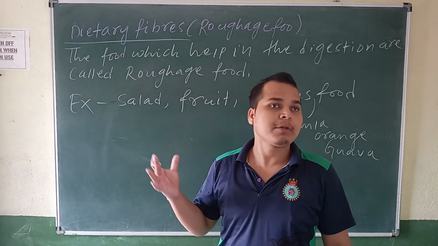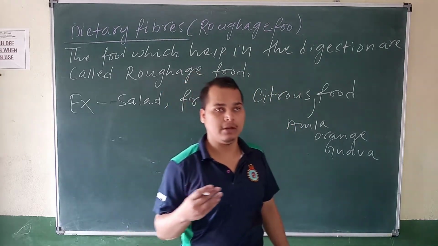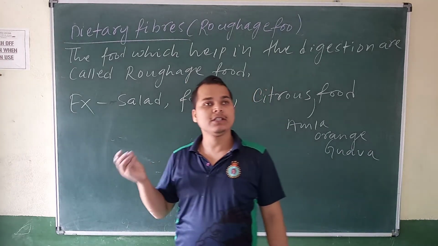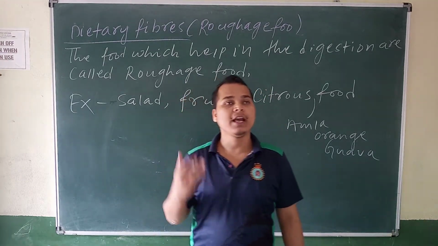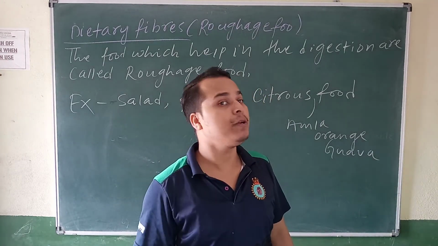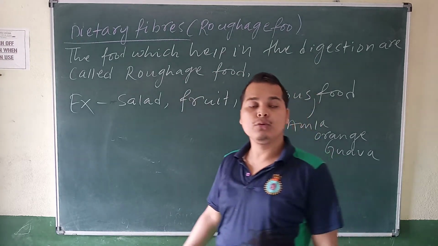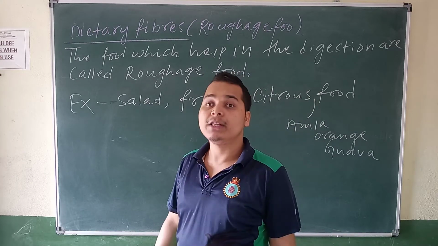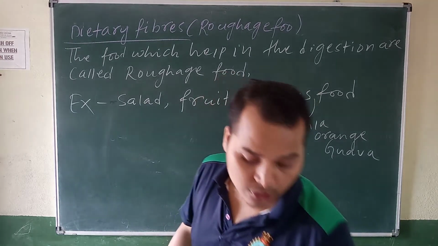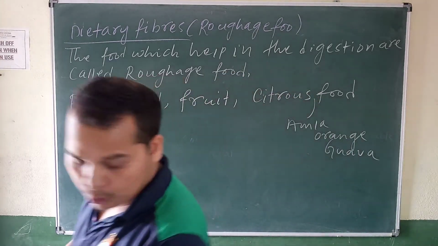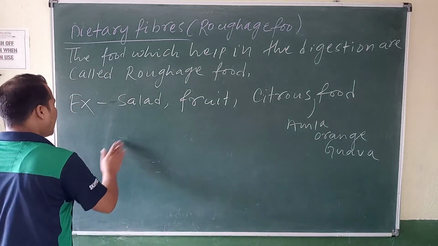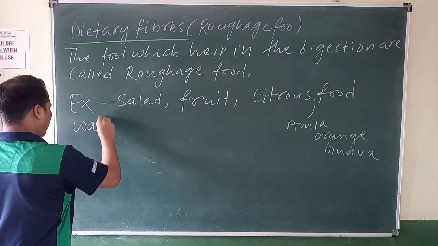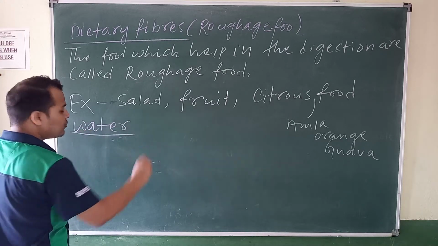Sometimes we take just a lemon, because it is a dietary fiber and can help digest the other food. When you go to the 7th standard, you will know more about the function of dietary fiber. Then, along with dietary fiber, water is also required.